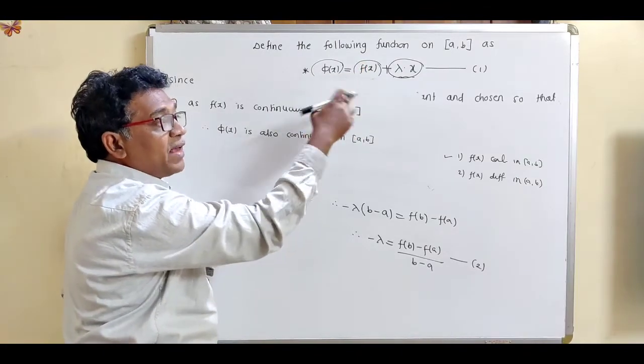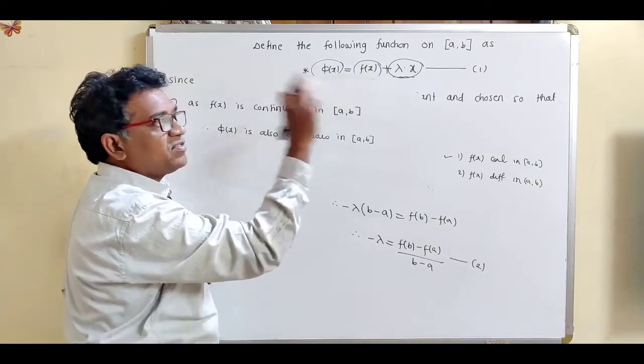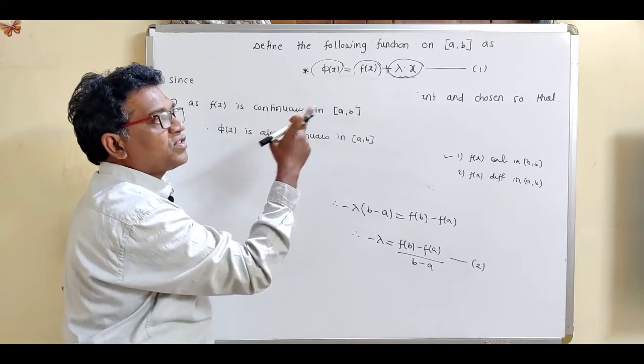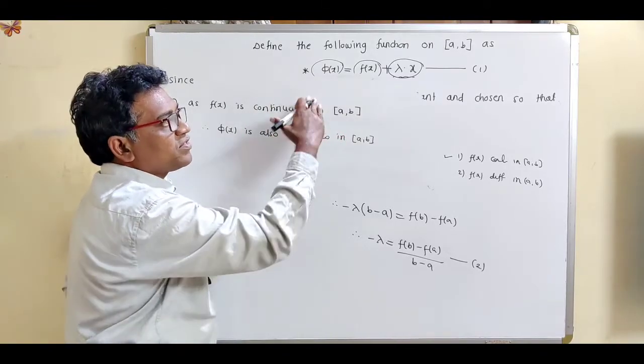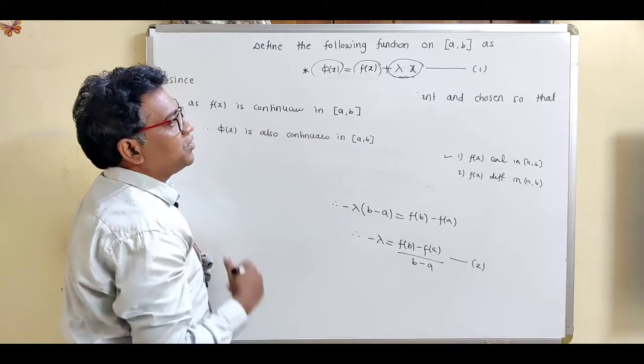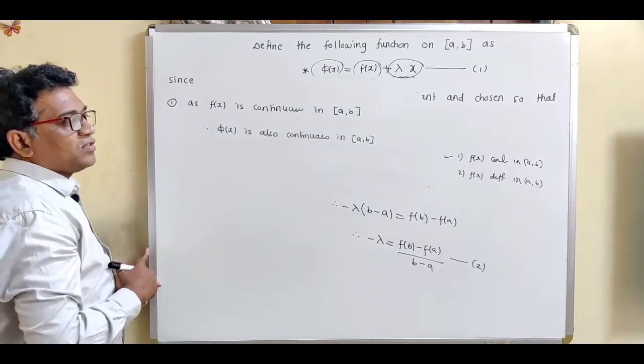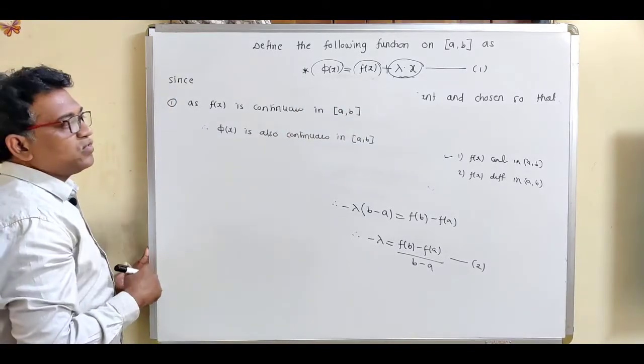Obviously lambda x is again a continuous function, because x is continuous and lambda is a constant, so it is again continuous. So the sum of continuous functions is again continuous, so we can say that phi(x) is also continuous in the closed interval [a, b].